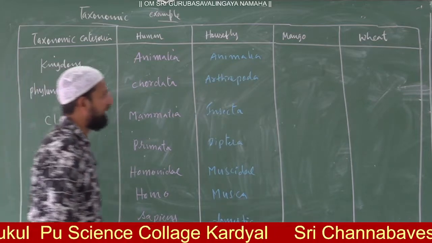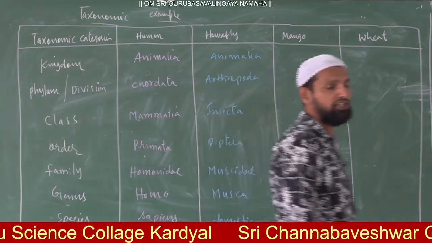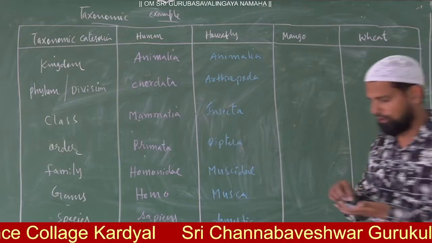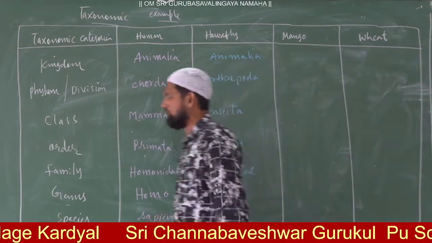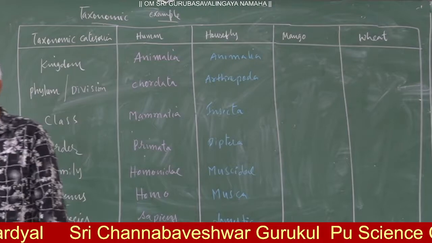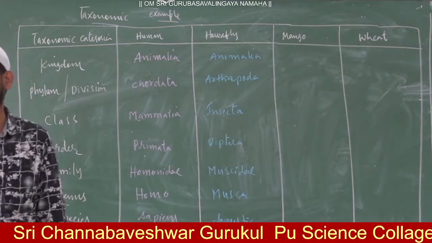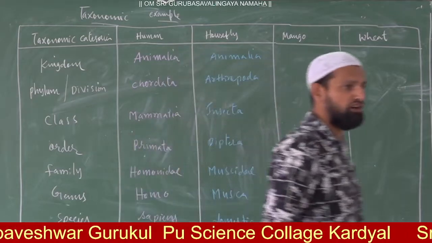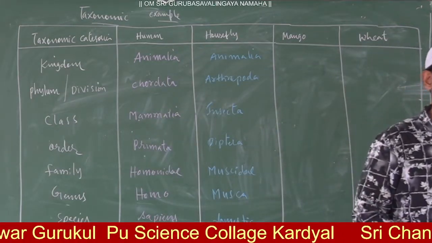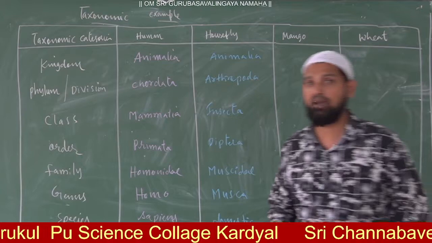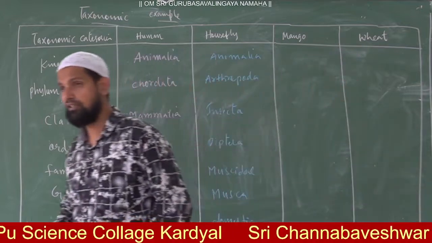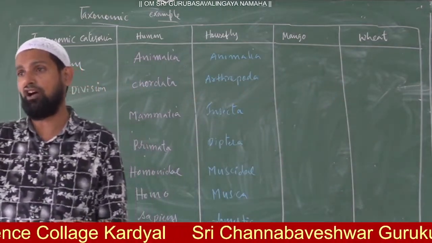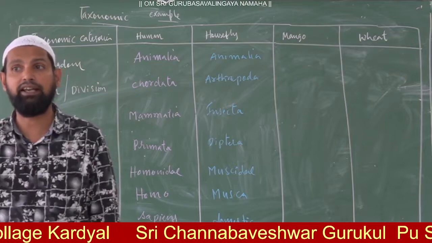Now the mango belongs to which order? Remember, the mango belongs to the order Sapindales. One of the orders in the dicotyledons is called Sapindales.